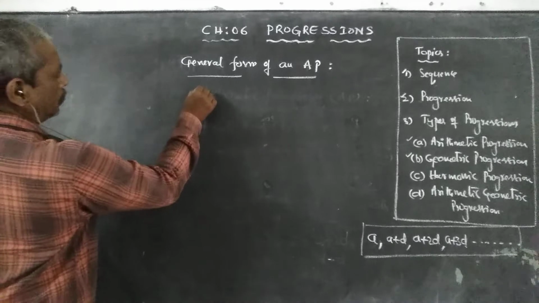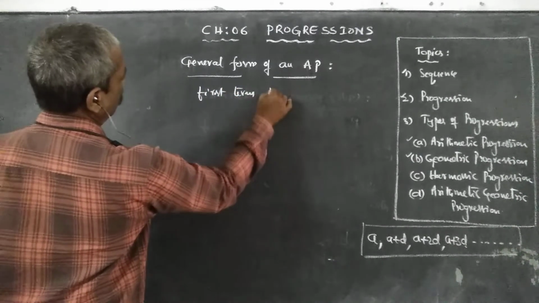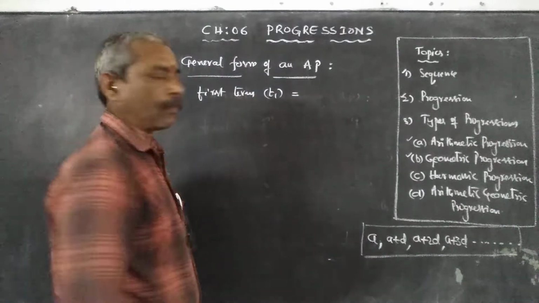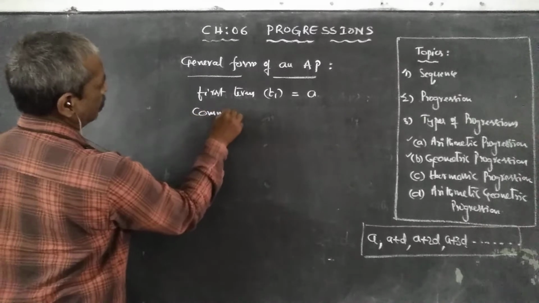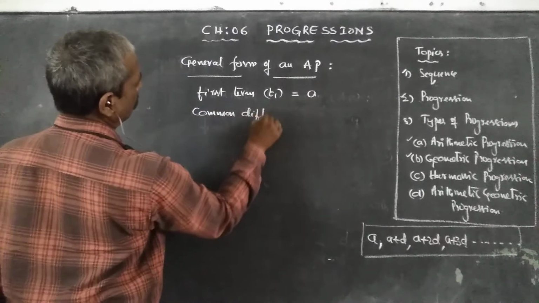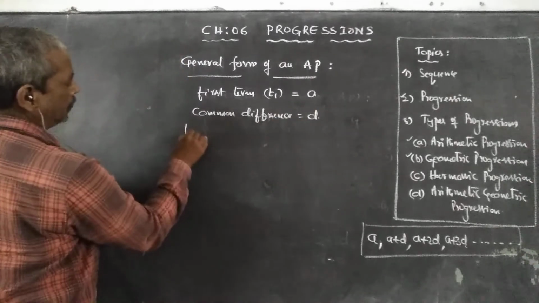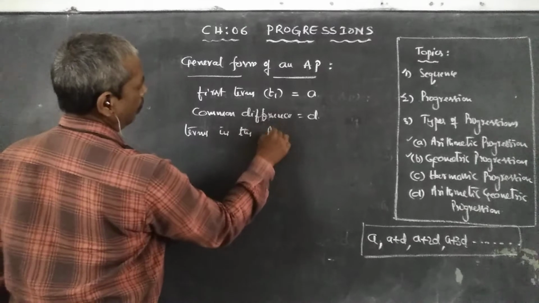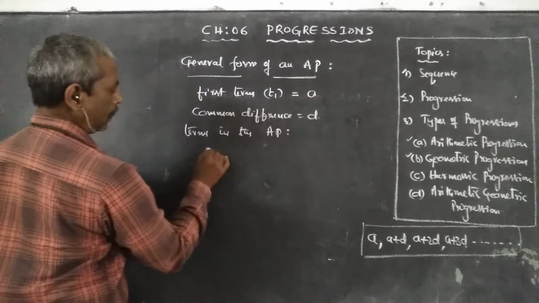Okay. So the first term is denoted by T1 or A1. T1 or A1 is A, and the common difference is equal to D. Then the terms in the AP. AP means arithmetic progression.